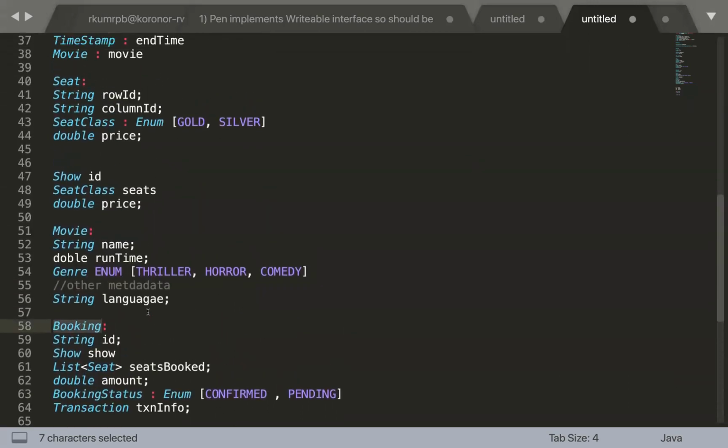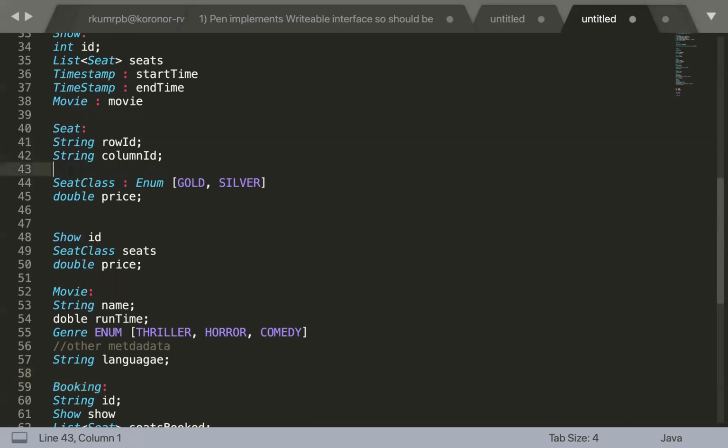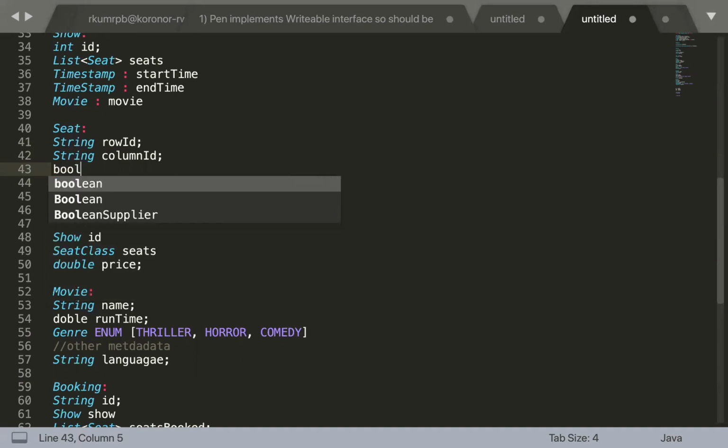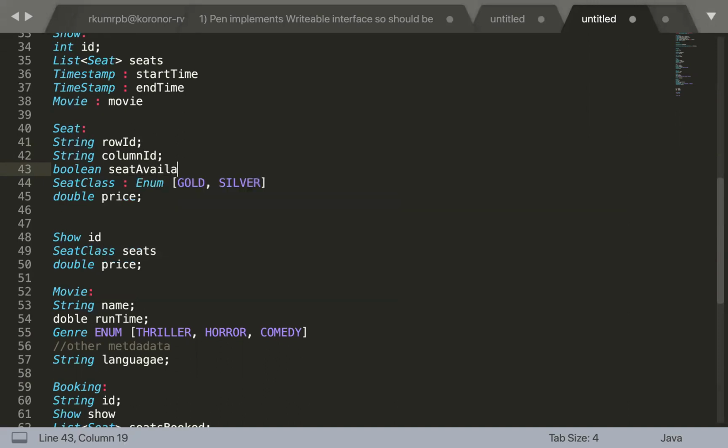So the seat is not going to have any of that information. Let's suppose for the seat, we have taken only the row ID and the column ID. And definitely the seat is going to have one more attribute, which is current status, right? So probably seat status or a Boolean, seat booked, seat available, something like this.